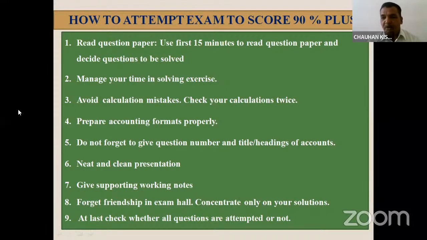If any question requires notes, then give the title working note and support your answer with the working notes. And the eighth point you can see here: no friendship in the examination hall. It means you have to concentrate only on your solution. If your friend is there in the examination hall, if he's asking you something, if you want to support, no, just concentrate only on your paper.